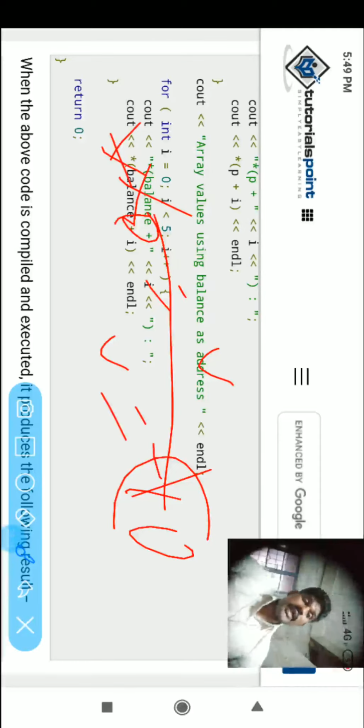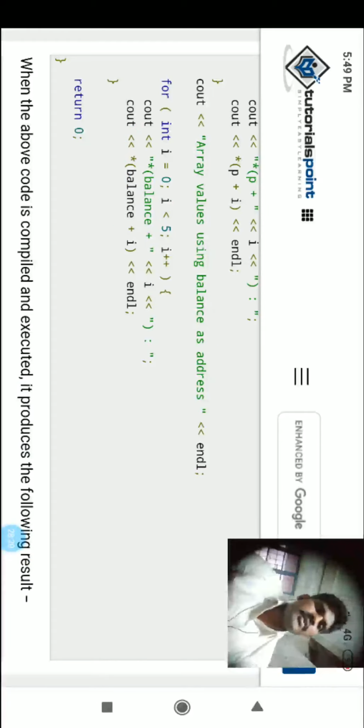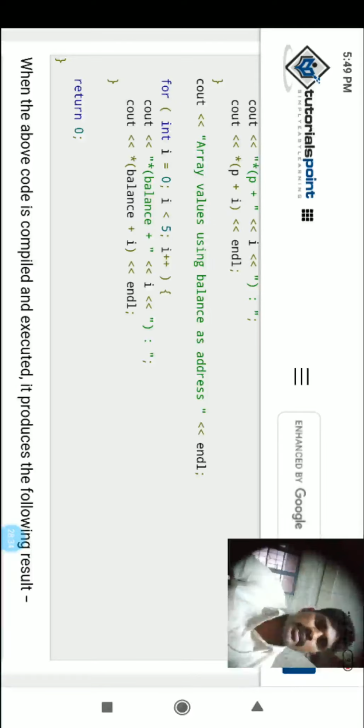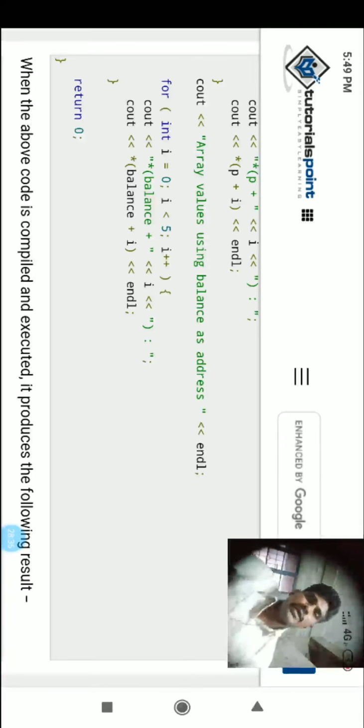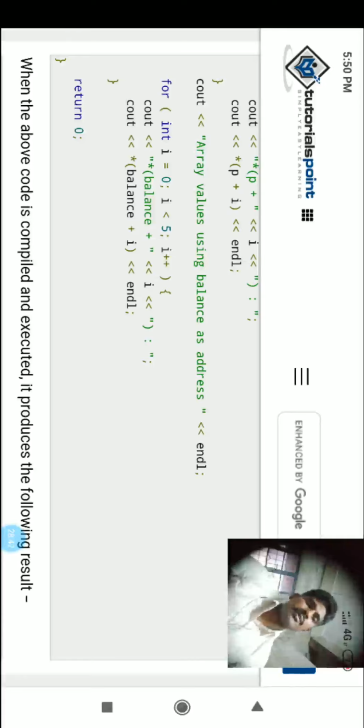So the value of balance assigned to the pointer, the inside of the balance value is also assigned to the pointer. Now if you want to print using star, the indirection or dereference operator, we can print the elements of the arrays. At the same time, if you use the ampersand operator, you can print the address of the elements.